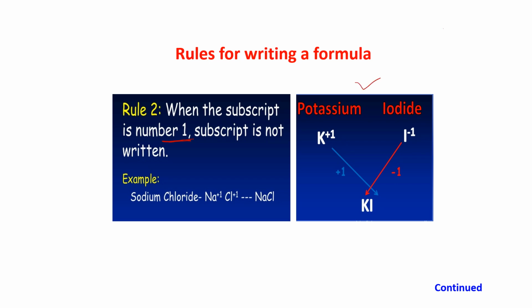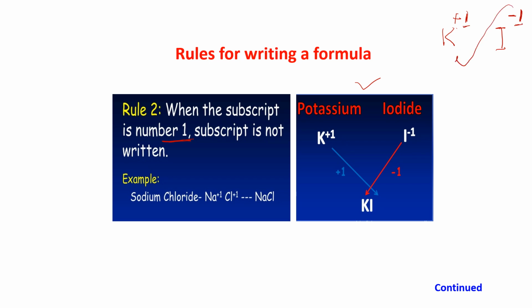The symbol of potassium is K with a valency +1. Iodide is coming from iodine. It is I with a valency -1. So this is having -1 valency and this is having +1 valency.